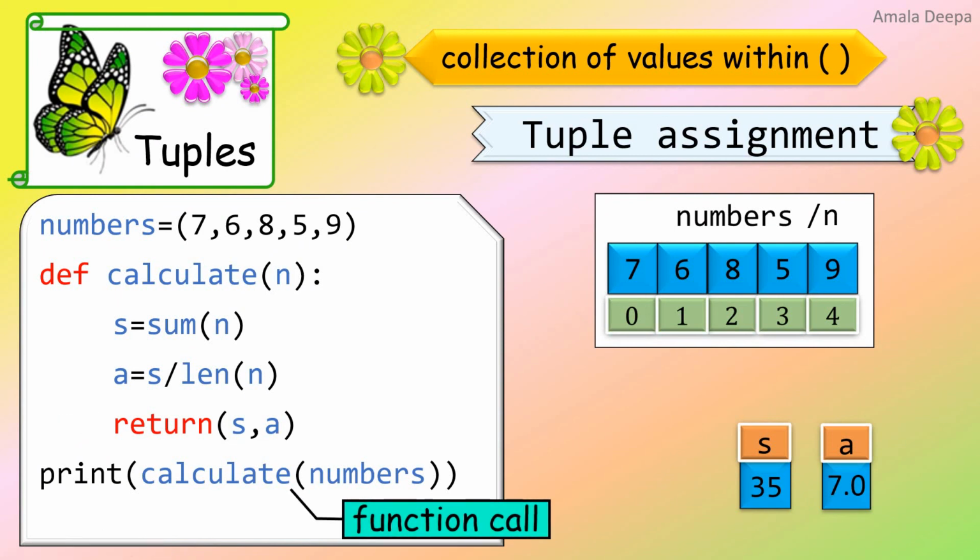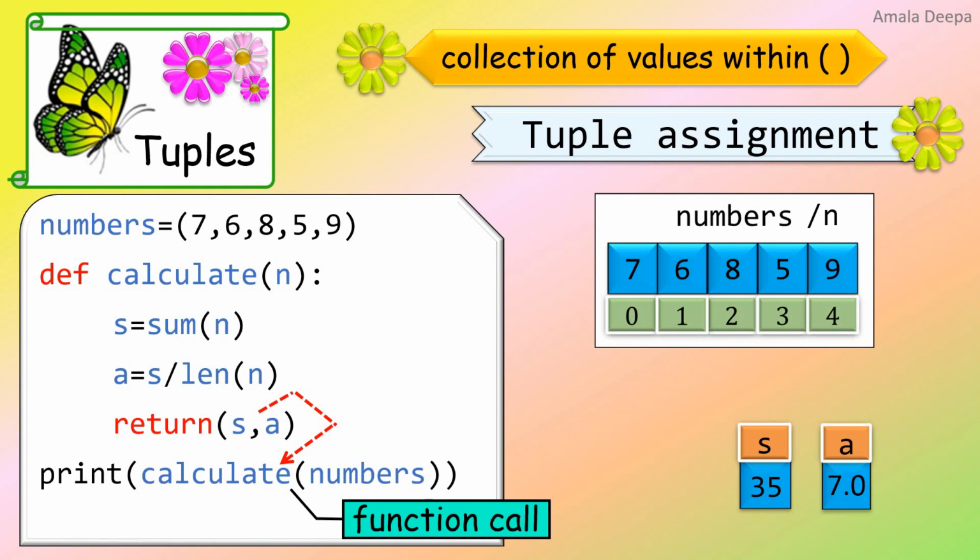So you can see the control now passes to the function call, and the return statement passes the values of s and a to the function call. And the print statement will now print the values of s and a.